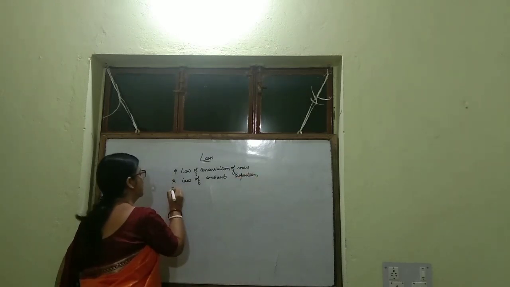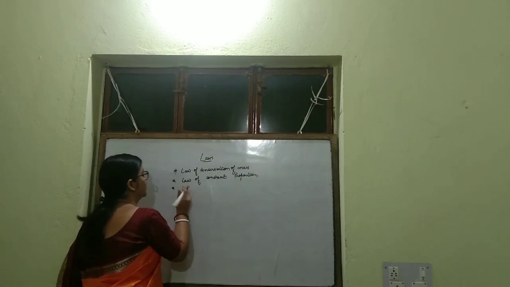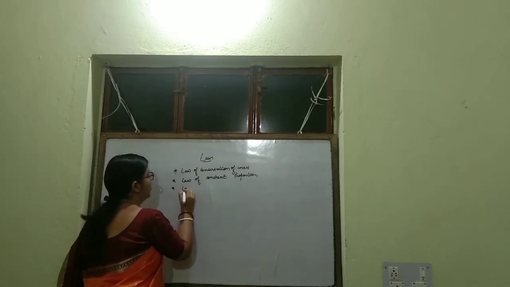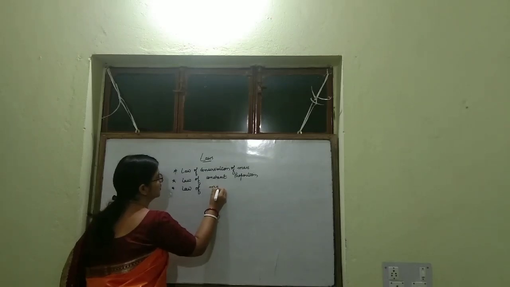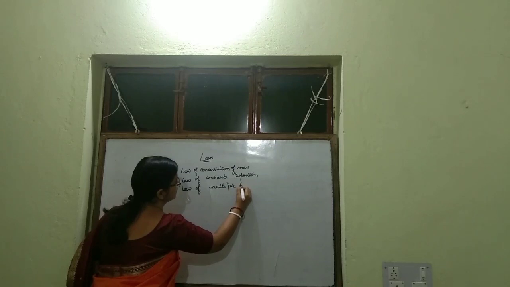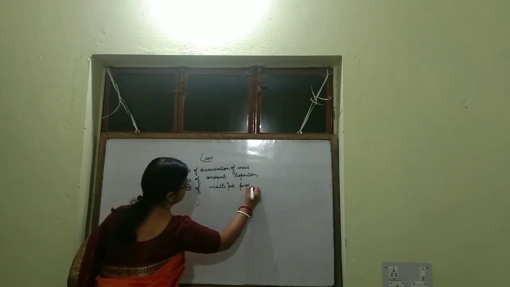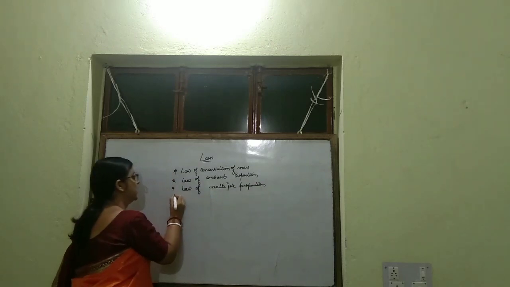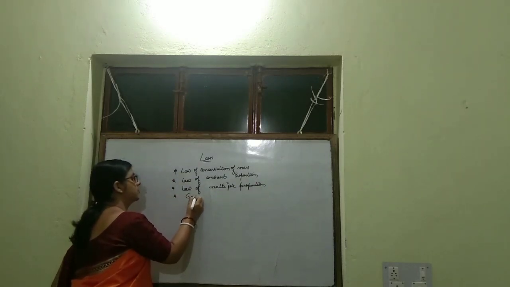Next, third law is law of multiple proportion. Next, Gay-Lussac's law.